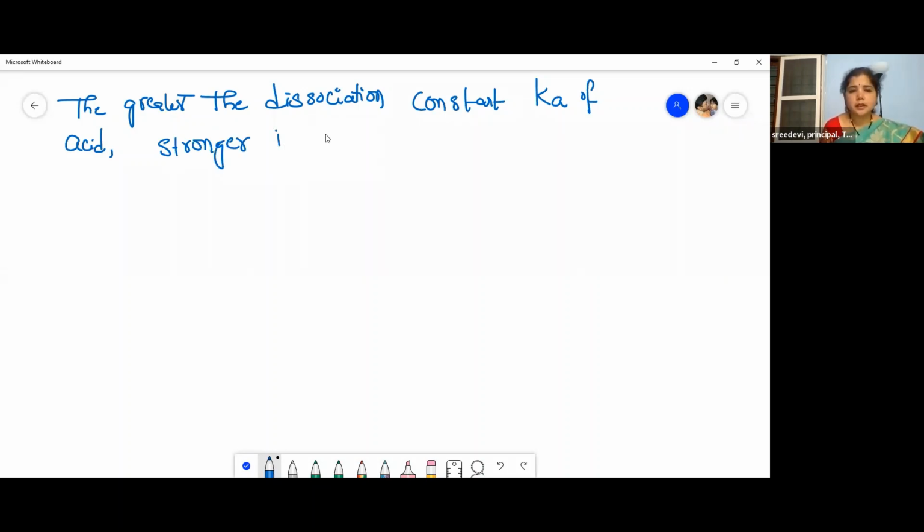Please remember, this is a very important part. You will get a question regarding the comparison of the acidic strength.